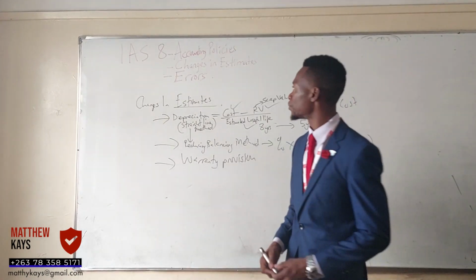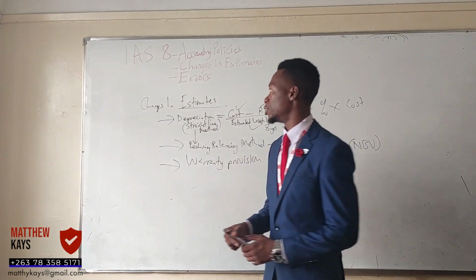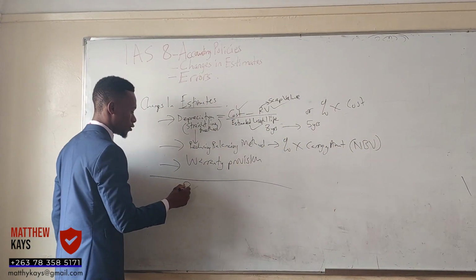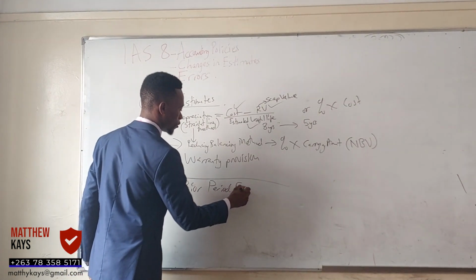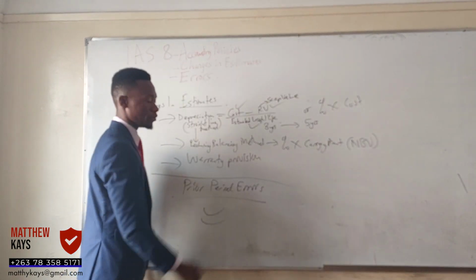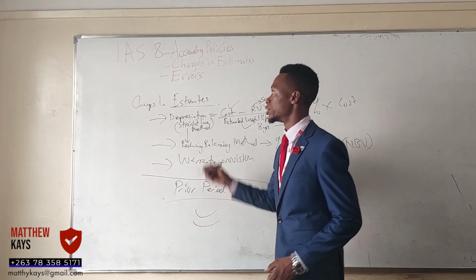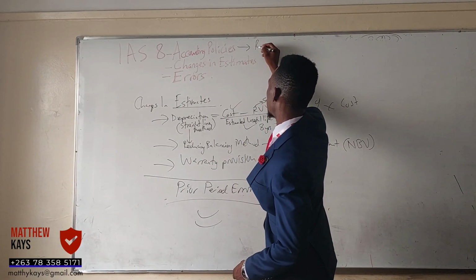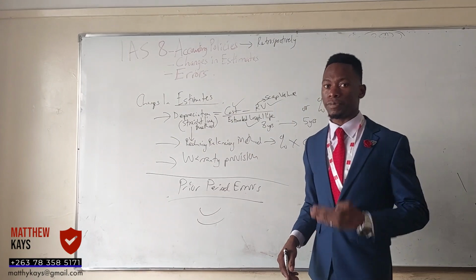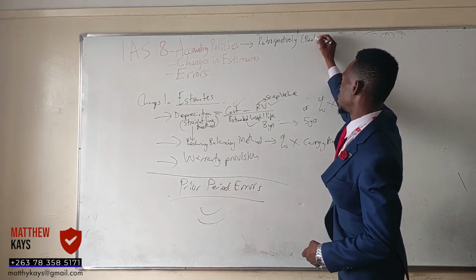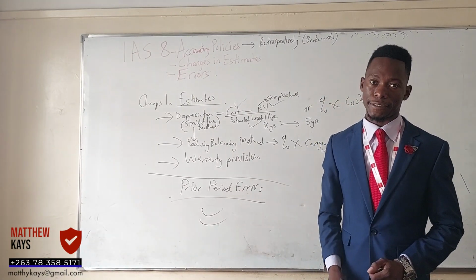You're just estimating, right? Then we also have the errors, guys. They can be prior period errors. Prior means before. So they can be errors that you made before, right? Now, on accounting for these 3 things, guys, how do you account? When you change a policy, you do it retrospectively. So it's adjusted retrospectively. What do we mean by that? We say going backwards. You go back and you adjust the financial statements.